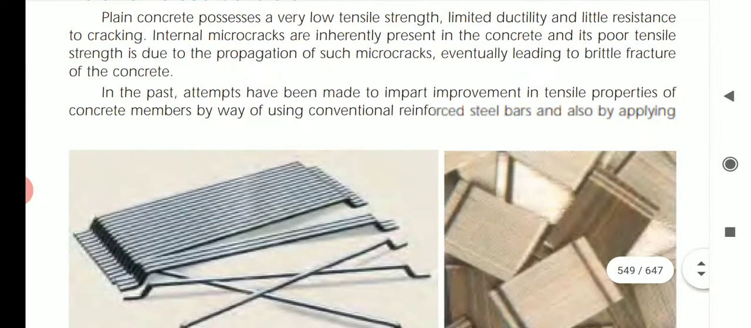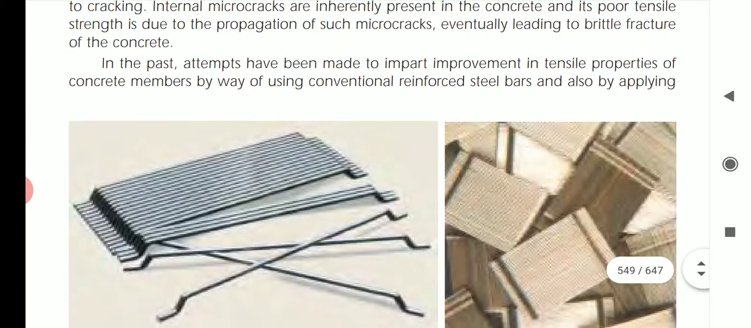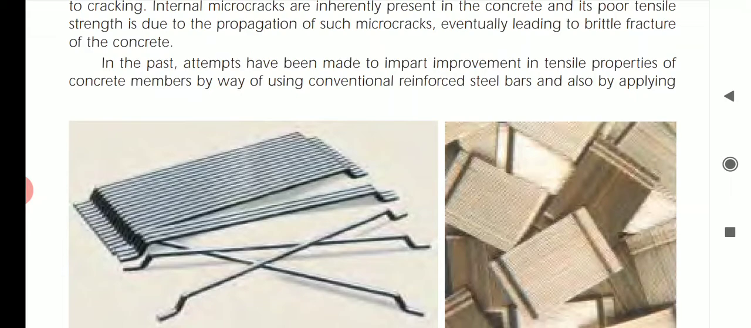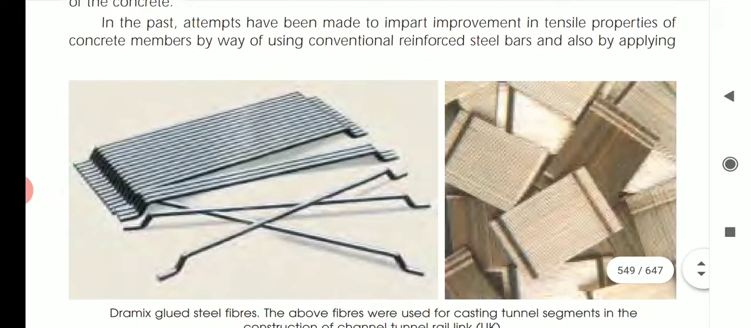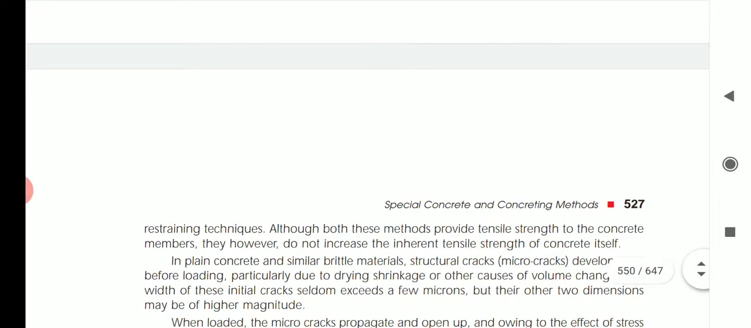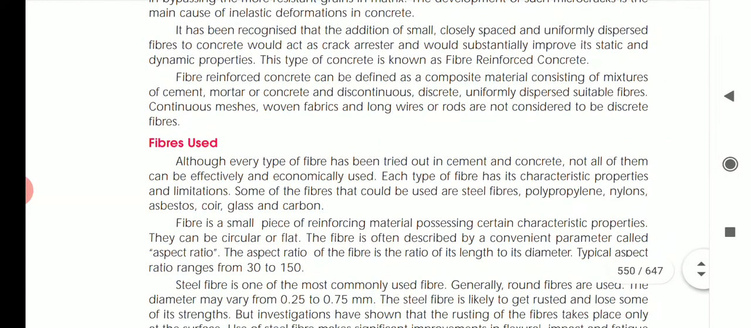So in the past, attempts have been made to improve the tensile properties of concrete members, meaning concrete which can withstand higher stretching stress. So that type of invention started. When that started, they used steel bars and also some fibers. Then they found fiber reinforced concrete. So from this we can define fiber reinforced